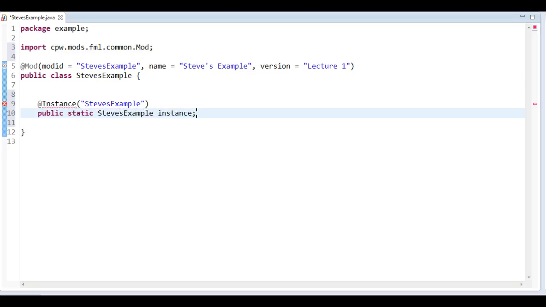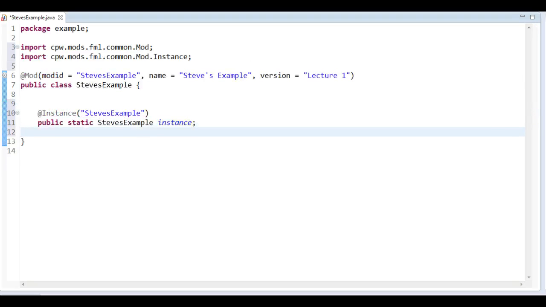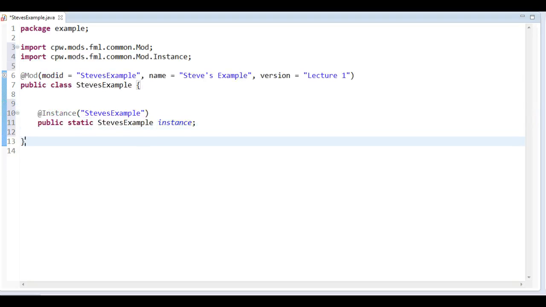And the type of this variable here is going to be Steve's example. That's the class, and then I can just call it whatever. I can call it pi, but that seems a bit weird. So, well, instance seems to make sense. And I get an error here as well because, well, I don't know what's going on. So let's do Control-Shift-O. It's going to import that for us. So Control-Shift-O automatically imports in Eclipse. Sweet. Right. So what do we want to add next?